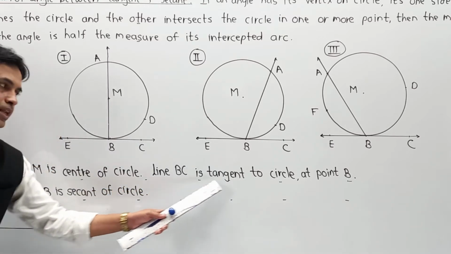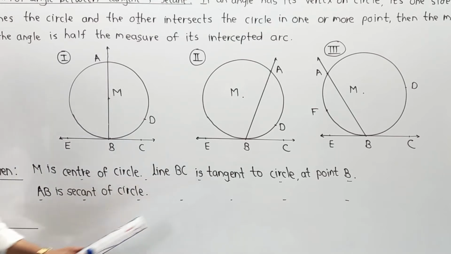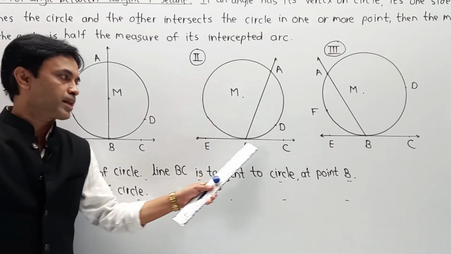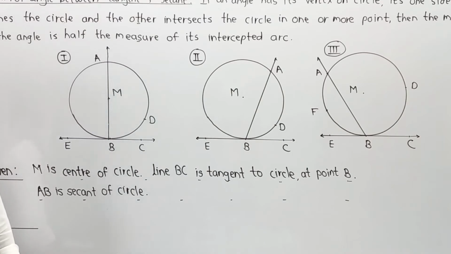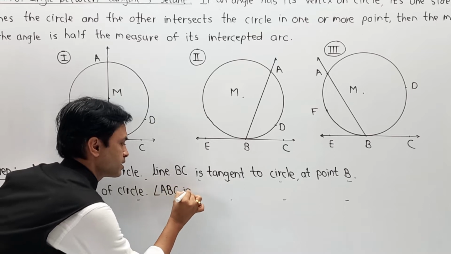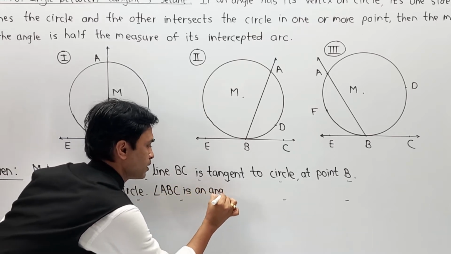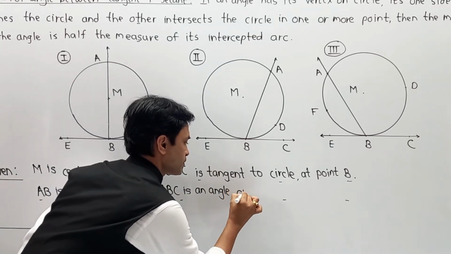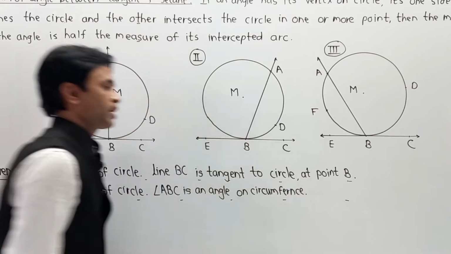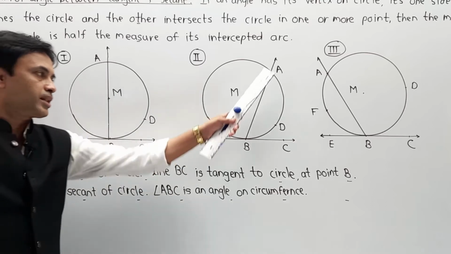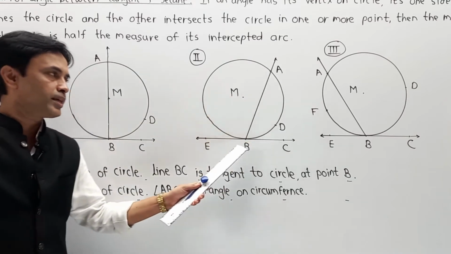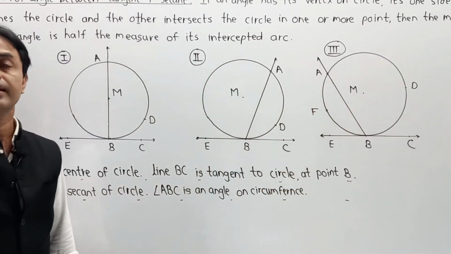Means we have given both parts, the declaration of tangent and the declaration of secant. So that's why this theorem is called the tangent secant theorem. Next, angle ABC is an angle formed on the circumference of the circle. And in every angle ABC, arc ADB is the intercepted arc.